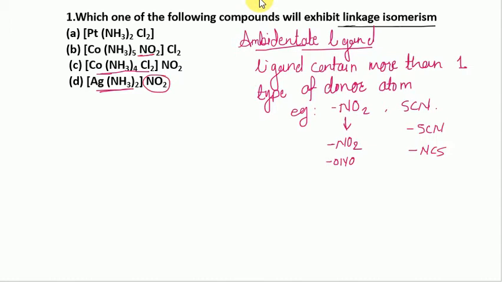These nitro groups are counter ions and are not coordinately bonded to the metal, remember. So the second option is correct. This compound will exhibit linkage isomerism, in which one complex has the coordinate bond through nitrogen and the second complex has the coordinate bond through oxygen.